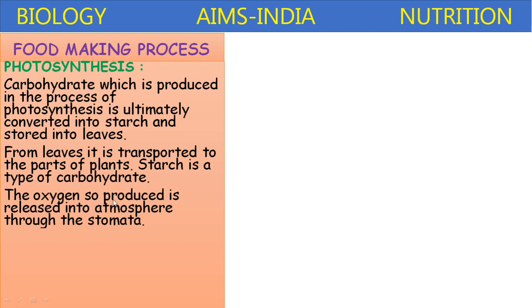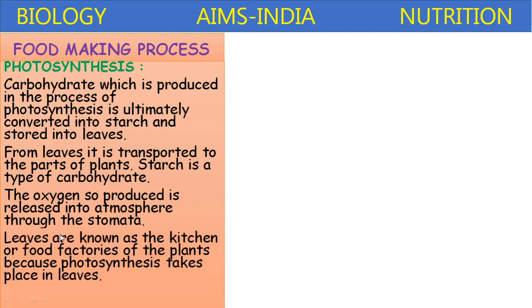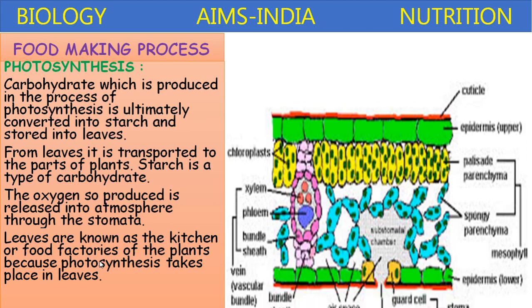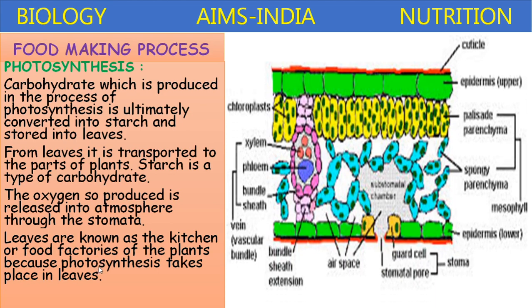The oxygen produced is also released into the atmosphere through stomata. That's why leaves are known as the kitchen of the plant or food factories of plants, because photosynthesis takes place in leaves. Let us see the structure of the leaf, and how it supports the process of photosynthesis.